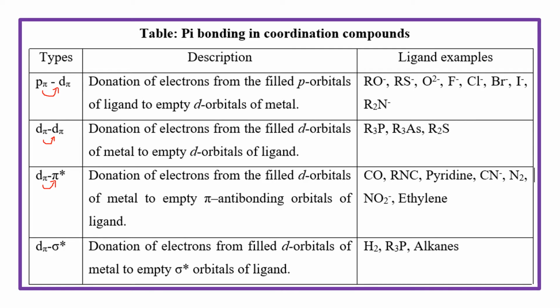And the last interaction is donation of electrons from the filled d orbitals of the metal to the empty antibonding sigma orbitals of the ligand. That can be shown by the ligands hydrogen, phosphine type ligands again,